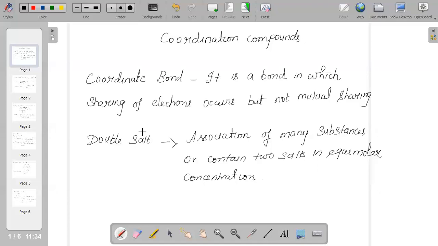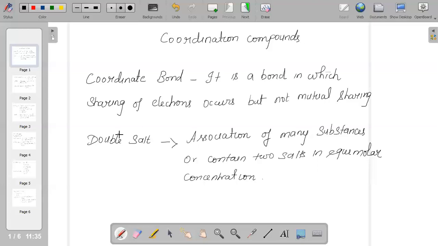Hence in this, how do we represent the shared pair? It is donated by only one atom. The one that is donating we call a donor, and the other which accepts the electrons we call an acceptor.